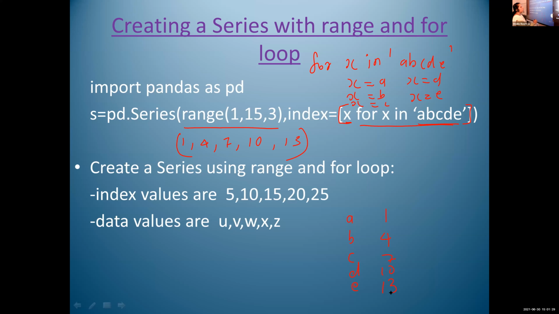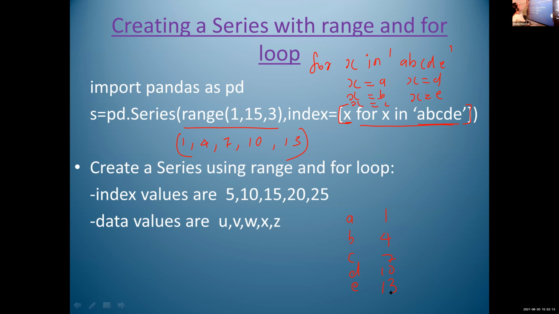Yes, ma'am. We can create a series using these values without using a for loop, but we can create this series using a for loop also. So check your question. If your question says create a series using for loop and range function, you must use the range function and for loop. If the question is simply to create a series using these values, then you can use any method: a for loop, range, or simply create a list. So first you check the question.